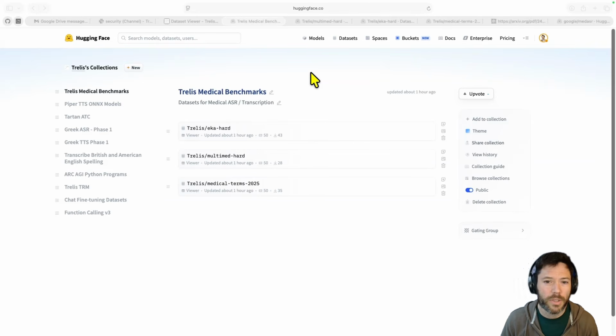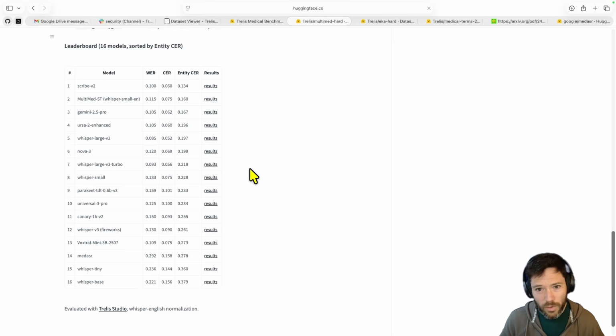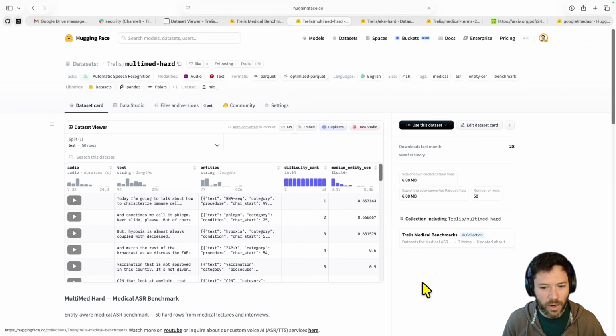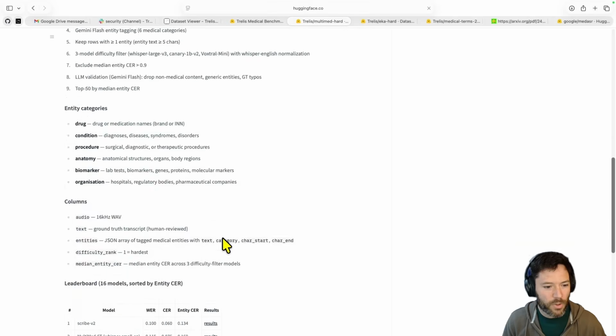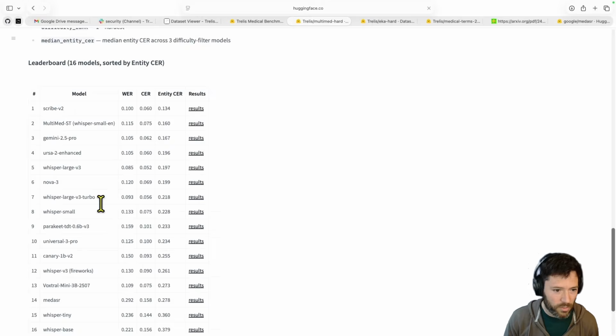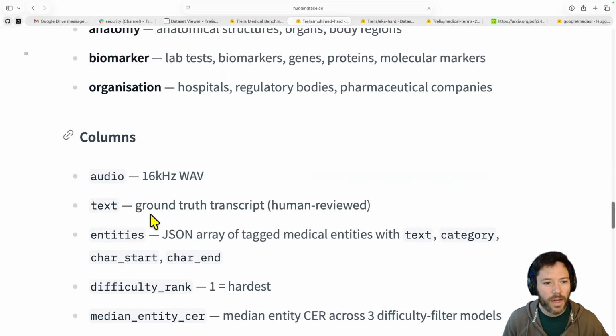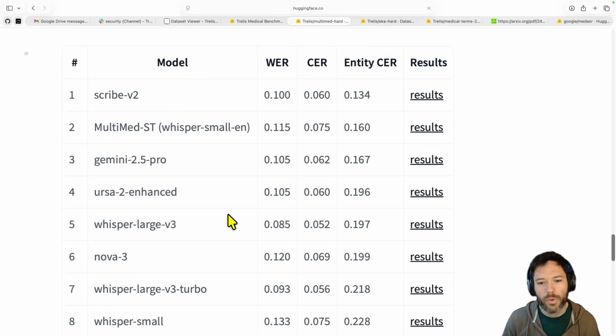But I'll show you up to 16 models now, and I'll do them in this order. So starting off with MultiMed Hard, which is 50 very difficult rows from a YouTube medical dataset. You can see right here some of the results if I zoom in. And the way that we measure performance across all these datasets is what's called entity CER. That's entity character error rate. So we focus on measuring the error on the medical entities, not just the error across the full sentence.